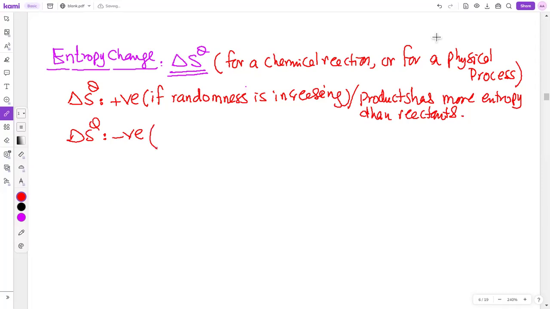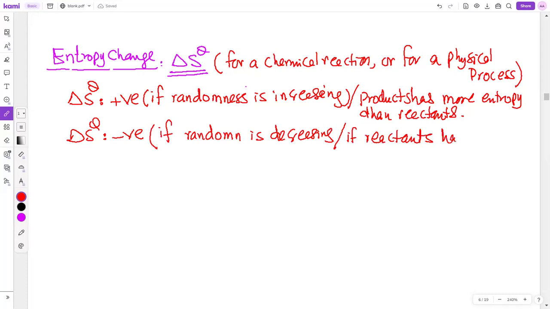Okay. Entropy change will be negative if, beta, tell me. Yes, if randomness is decreasing. अगर randomness decrease हो रही है, or if reactants have greater entropy than products, then beta, delta S will be negative.